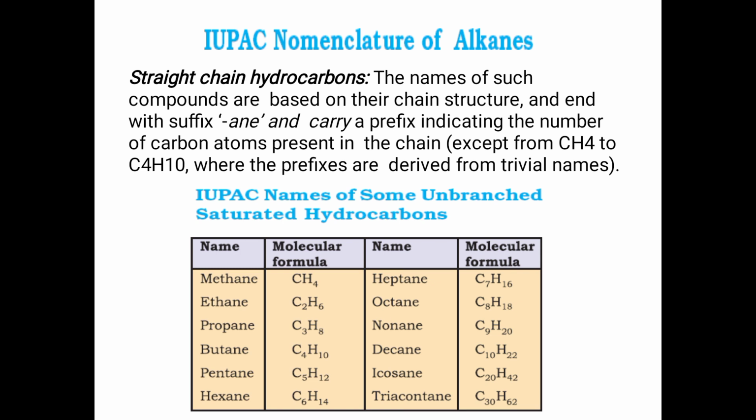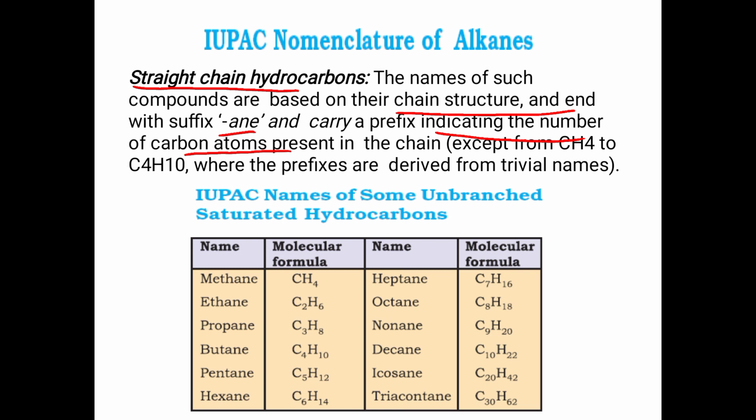As we see from the name straight chain, these compounds are based on their chain structure. To this chain, in the end, that is in the suffix, we have to add ANE. The prefix indicates the number of carbon atoms present in the chain.